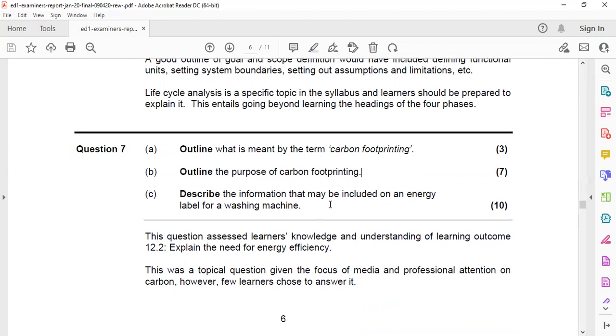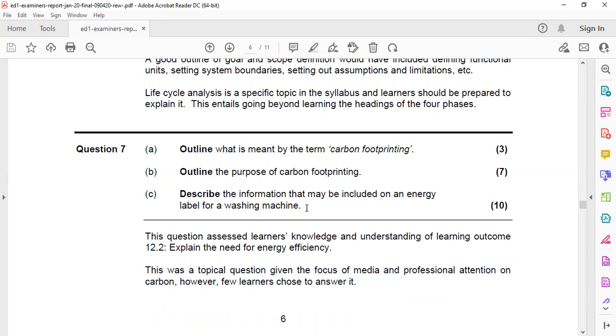Describe the information that may be included on an energy label for a washing machine. For example, this is a describe question. These are all outline questions. You should have 3 points as outline sentences, and here you have 7 points as outline sentences to get the full mark. And here is a describe question. The information that may be included on an energy label for a washing machine should be in five sentences to give 10 marks.